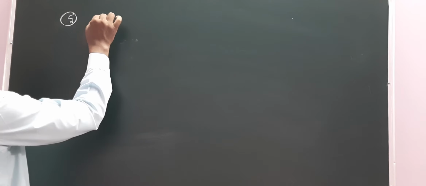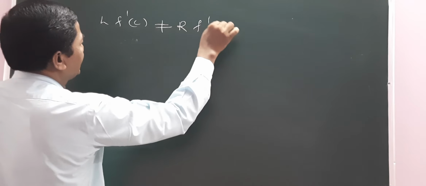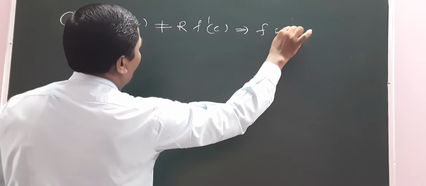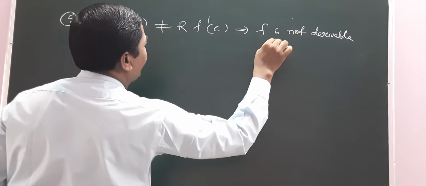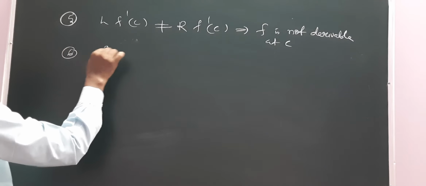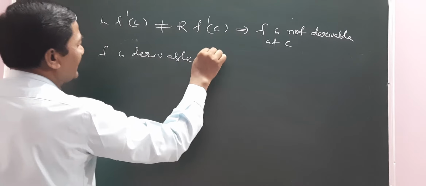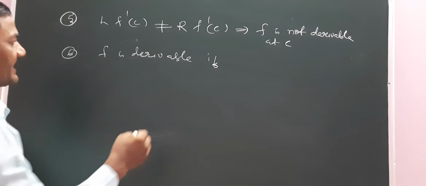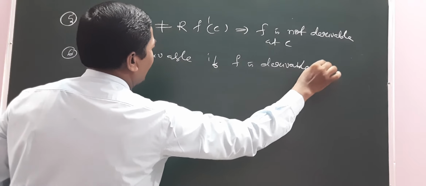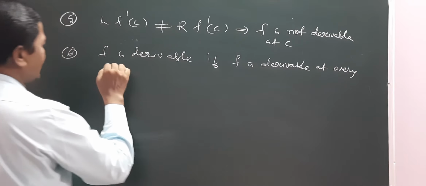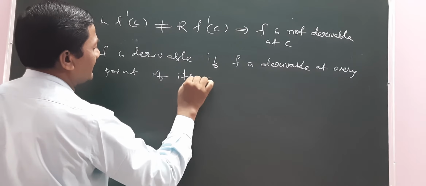So the fifth one: Lf'(c) not equal to Rf'(c) implies f is not derivable at c. The sixth one: f is derivable if f is derivable at every point of its domain.